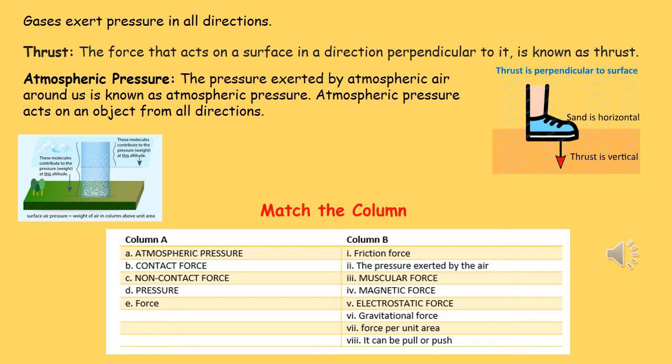Now we will be learning about atmospheric pressure. The pressure exerted by the atmosphere due to the air present around us is known as atmospheric pressure. Atmospheric pressure acts on an object from all directions.